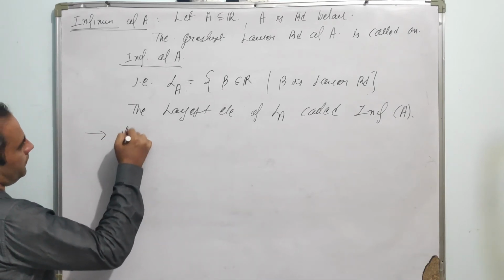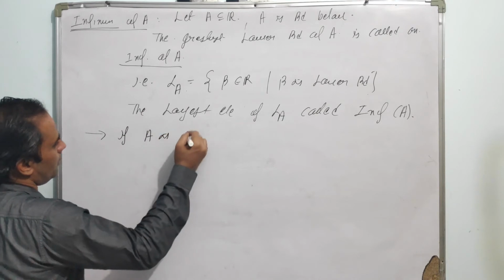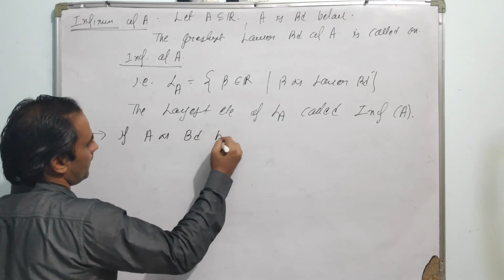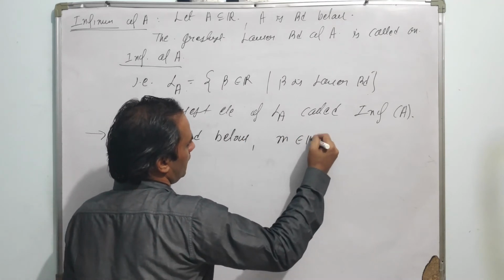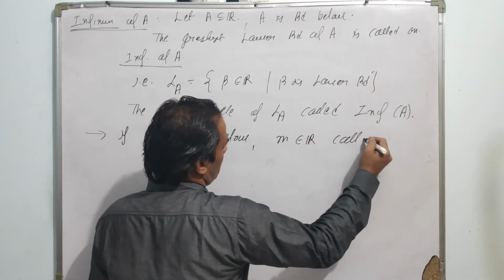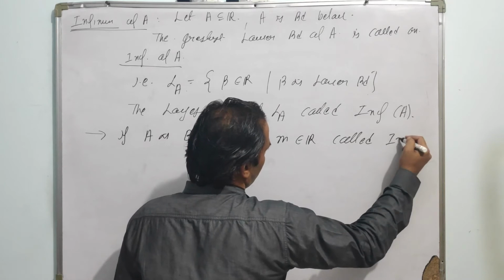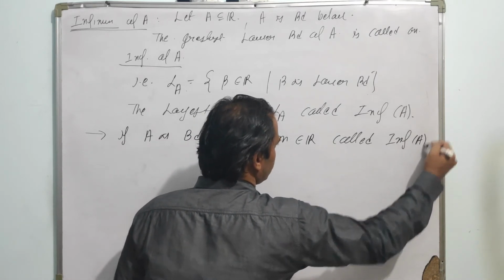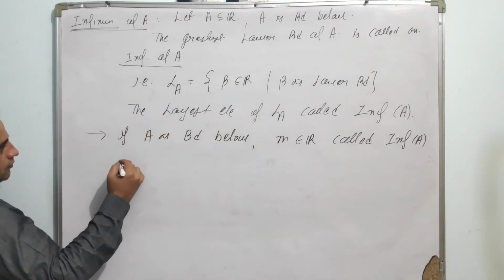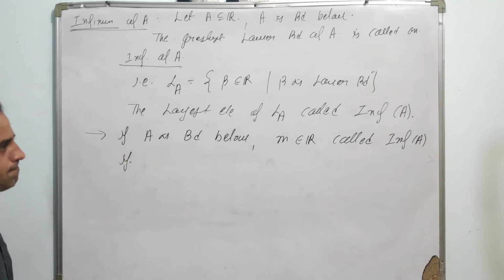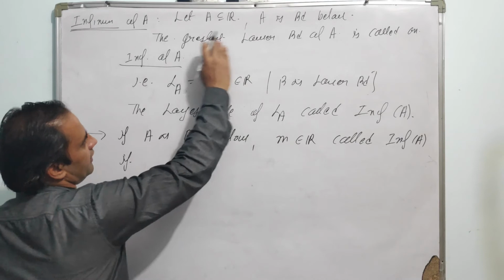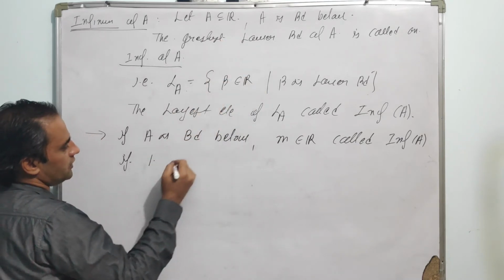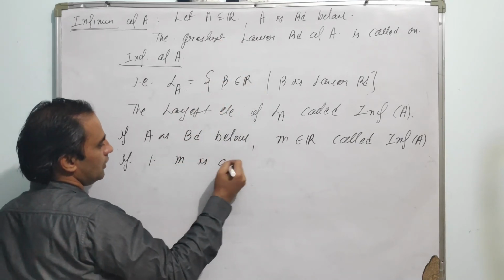So if A is bounded below, then small m belongs to R is called the infimum of A if small m is the greatest lower bound. First condition, small m is a lower bound.